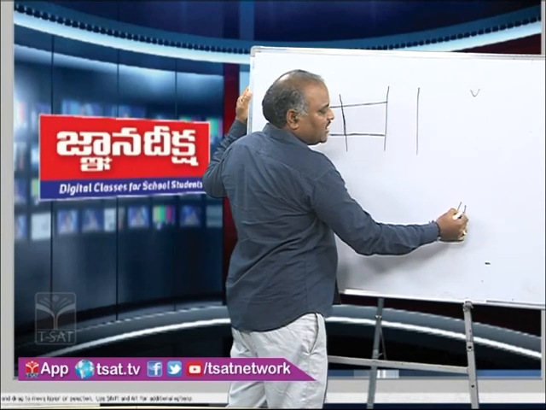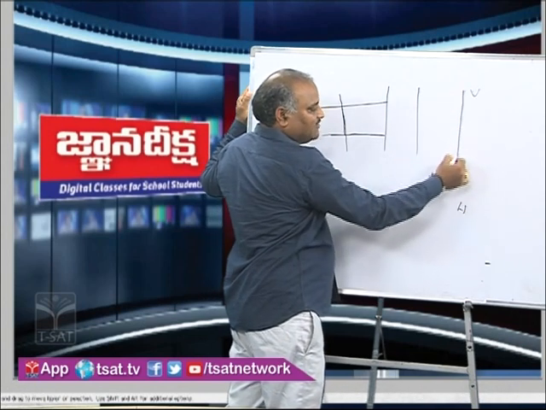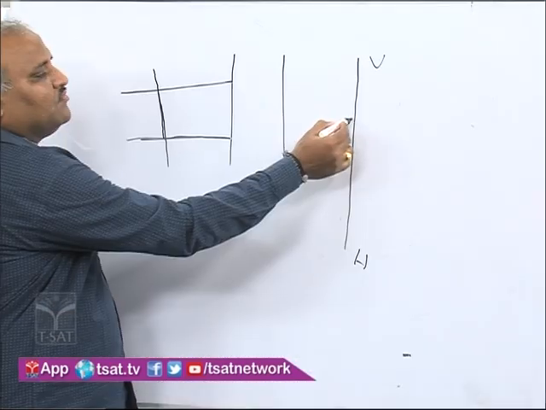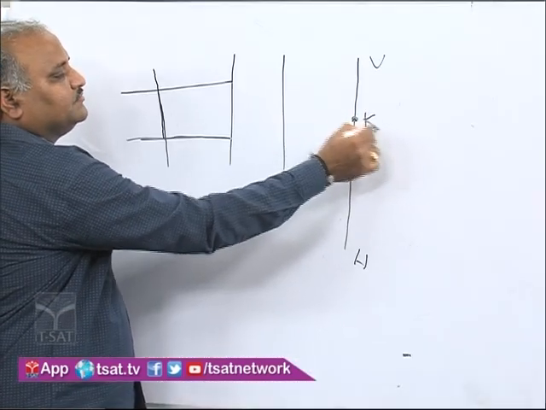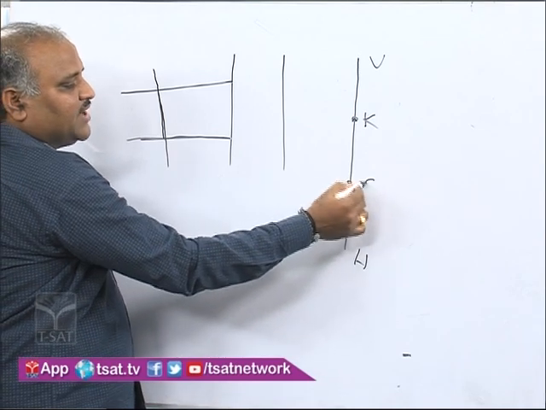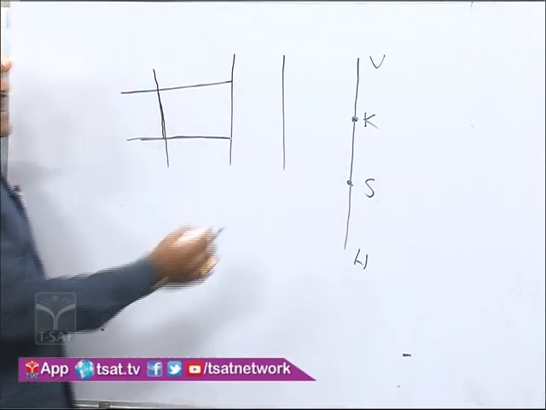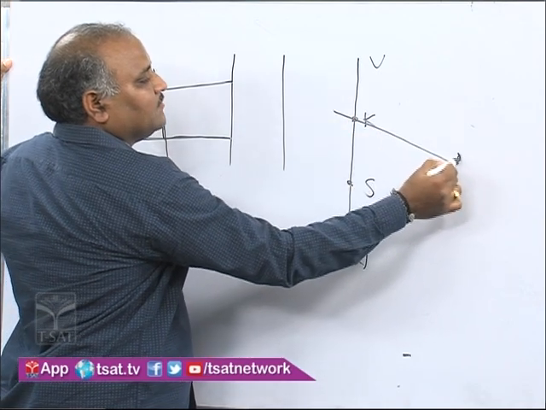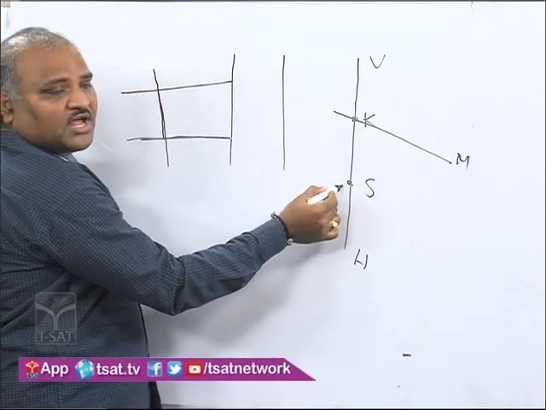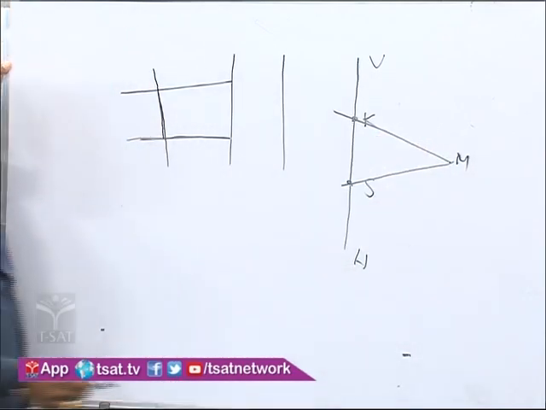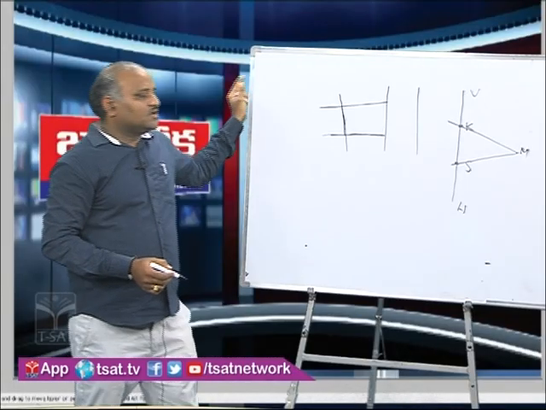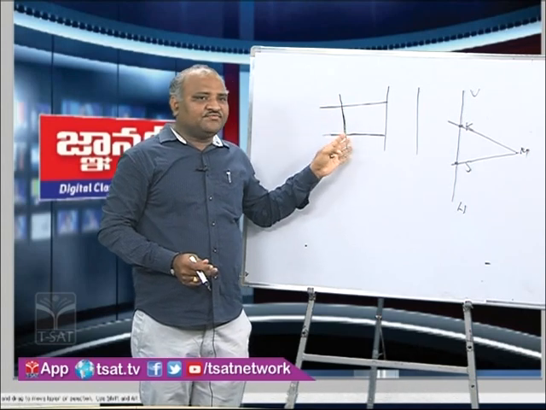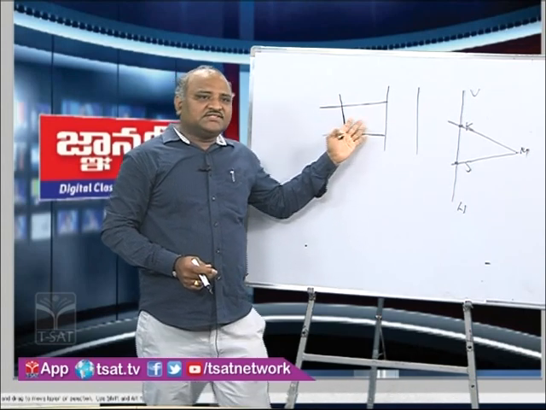To reach Hyderabad from Vijayawada, we have a highway, and on this highway we have a city called Kodad and another city called Suryapet, and from Kodad we have one route towards Miryalguda, and from Suryapet also we have another route to reach Miryalguda.